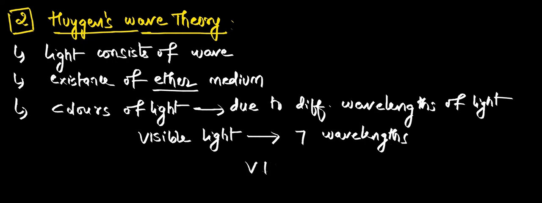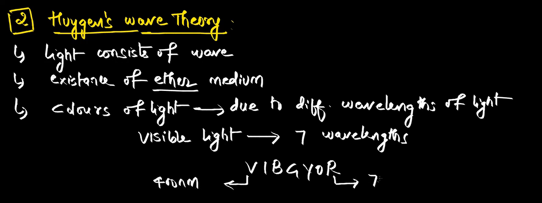That's why we will have 7 different colors. If you take violet, it will have a wavelength of 400 nanometers. If you take red, it will have a wavelength of 700 nanometers. Then indigo, blue, green, yellow will be in between 400 to 700 values. So different wavelength, that's why different color.